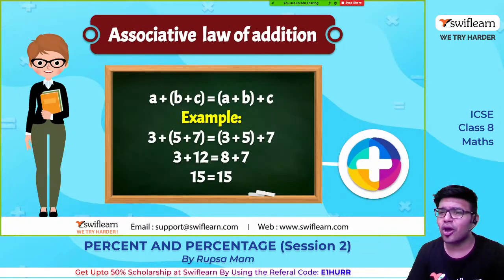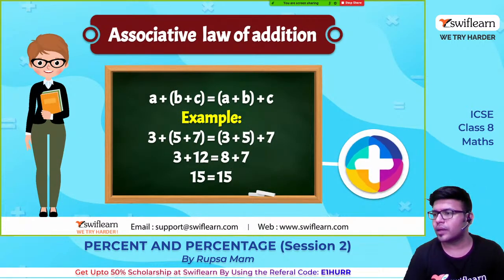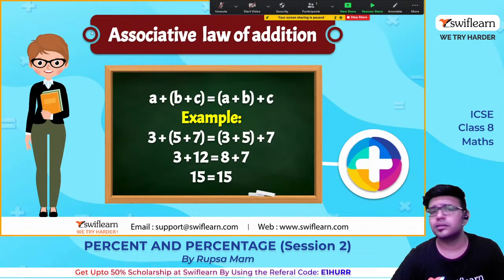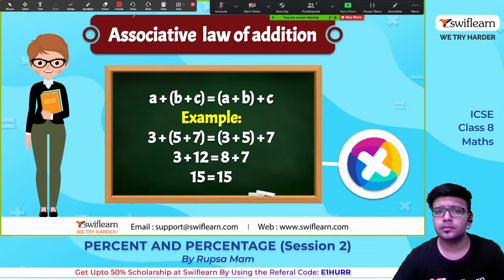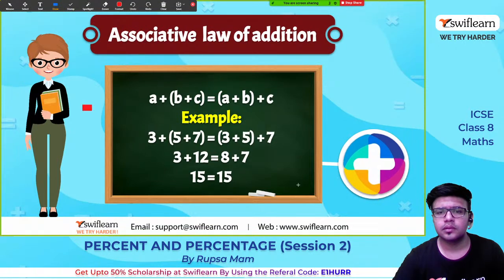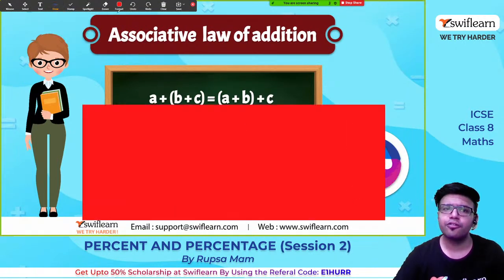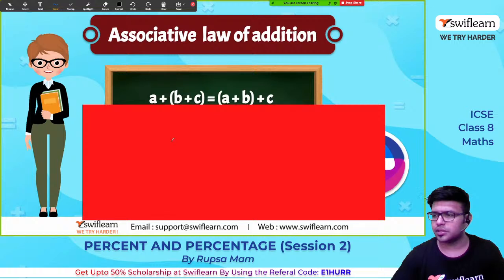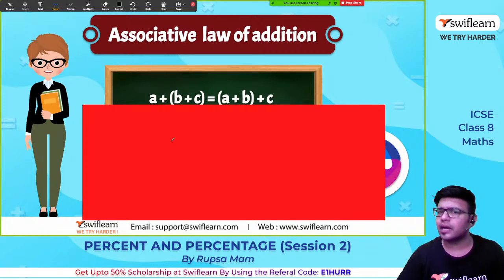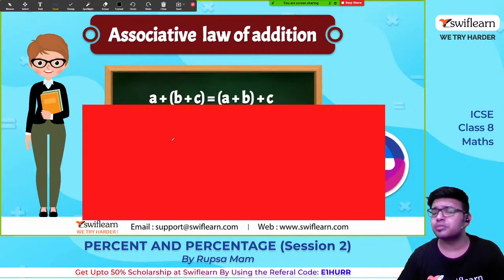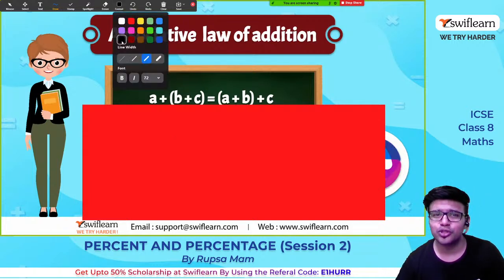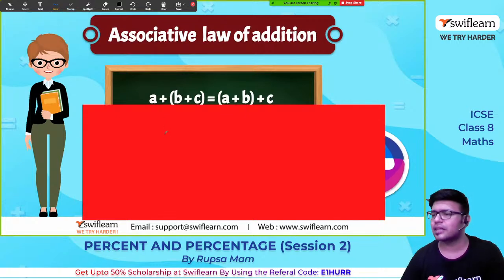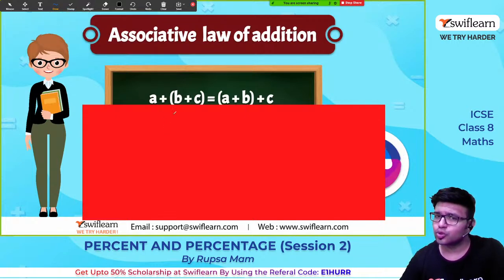Now the next law is associative law of addition. Okay, now what they are doing here, guys, is a plus b in bracket, b plus c, is it equal to in bracket a plus b, plus c? Yes, we have solved BODMAS rules. Do you remember? We solved problems on BODMAS in the last class. So do the one in the bracket first.